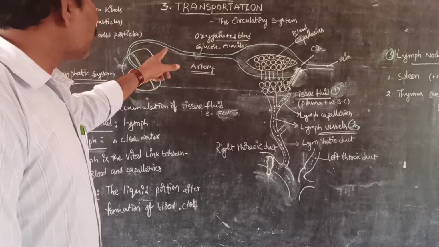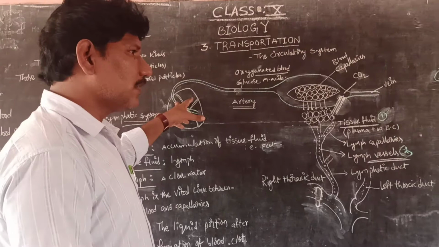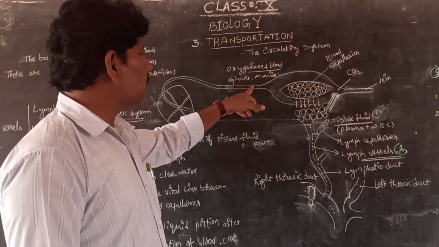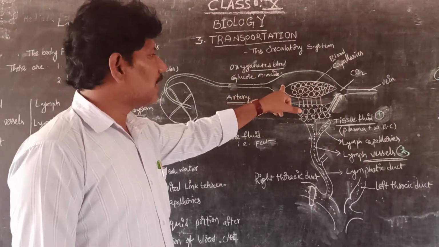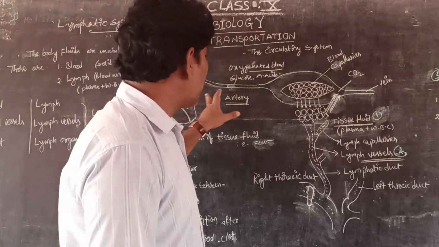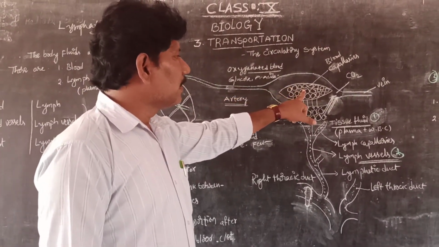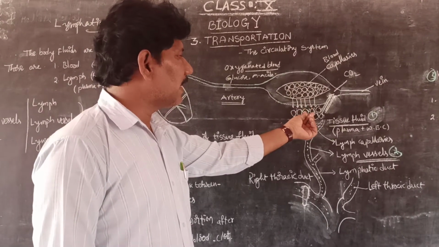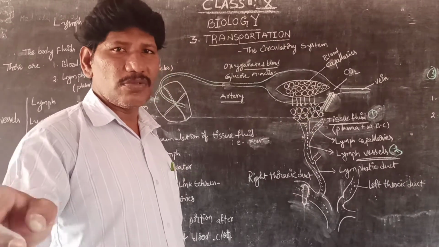Coming to that, as blood flows through the tissues, see, this is our human heart. The blood flows through the arteries, as well as through tissues and capillaries. As blood flows through the arteries and blood capillaries, some portion of the fluid is constantly coming out through the cells.